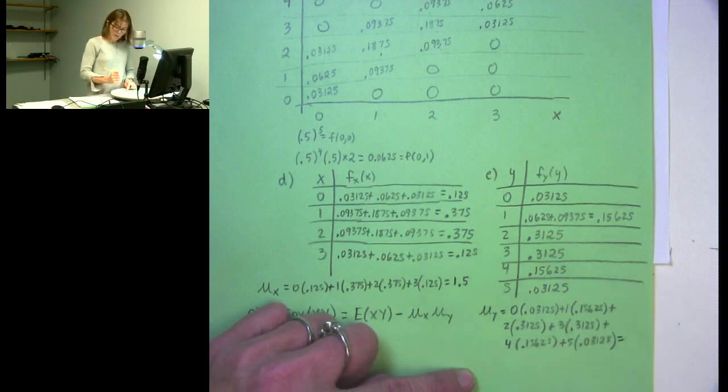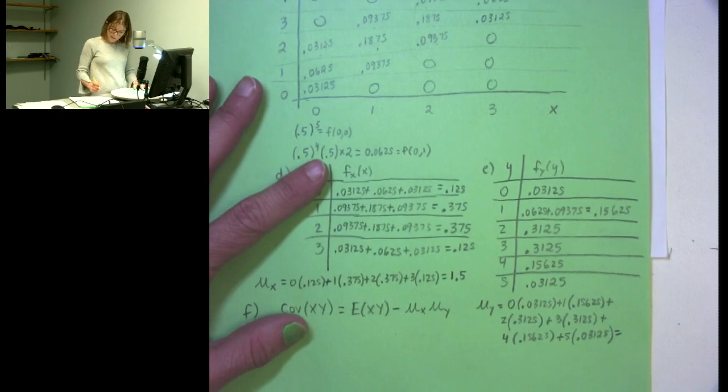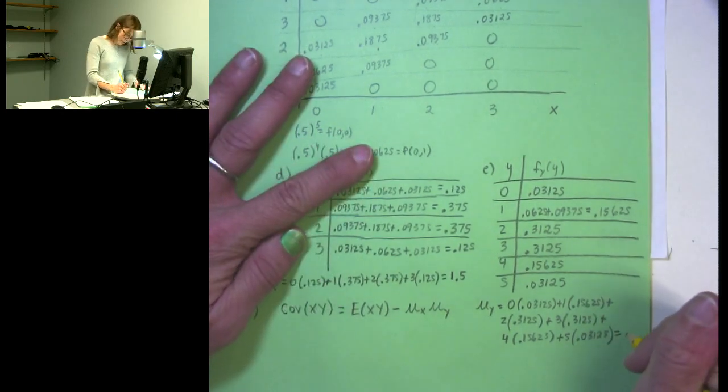And if I go through and find that whole thing, my mean of y should come out to 2.5.